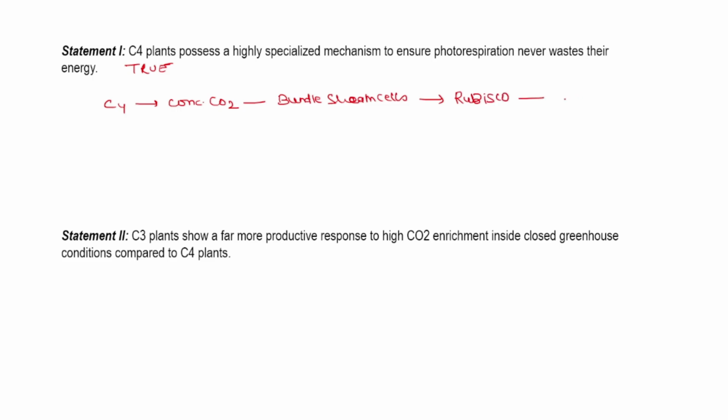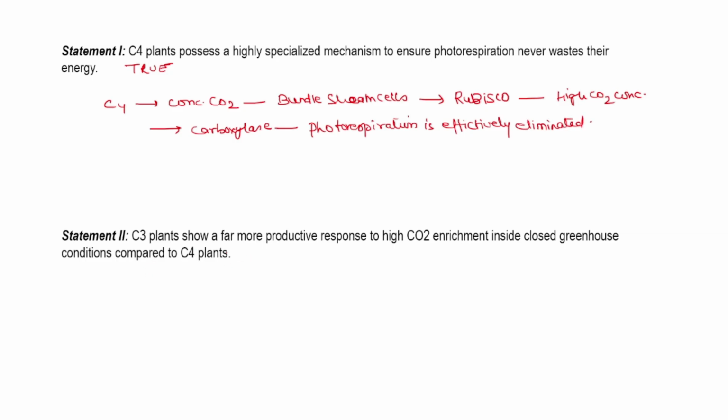Because rubisco is surrounded by high CO2 concentration, it acts as a carboxylase. Thus, photorespiration is effectively eliminated.